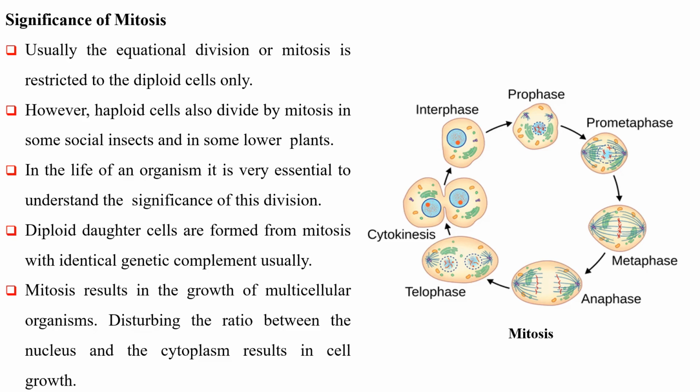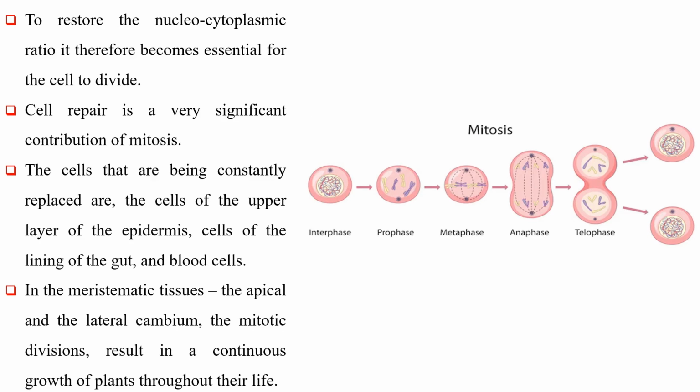Mitosis results in the growth of multicellular organisms. Disturbing the ratio between the nucleus and the cytoplasm results from cell growth. To restore the nucleocytoplasmic ratio, it therefore becomes essential for the cell to divide. Cell repair is a very significant contribution of mitosis.